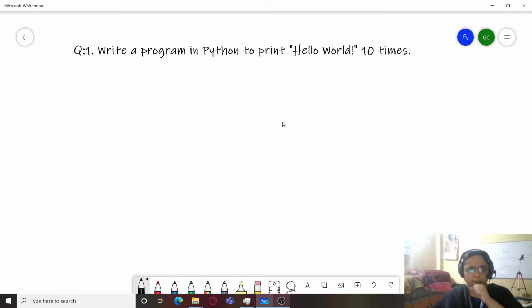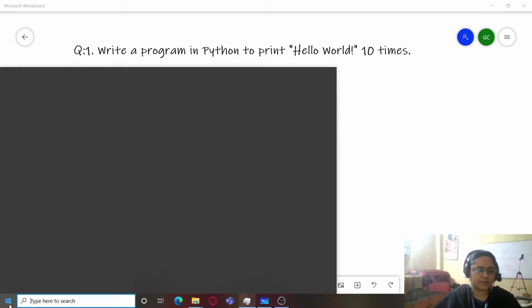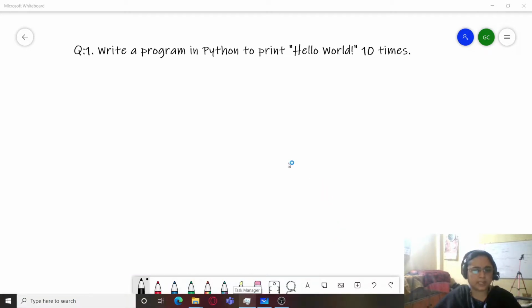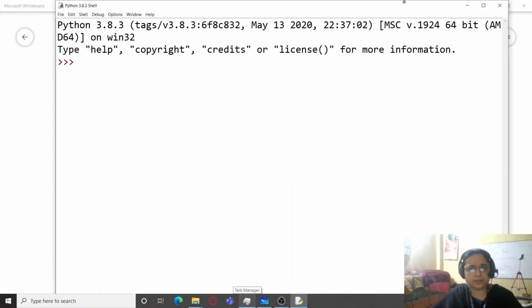So it's a simple program where you have to print hello world 10 times. Now again, you can write print hello world 10 times, or you can write it once and paste it 10 times and run the program. I'm just going to show it to you.